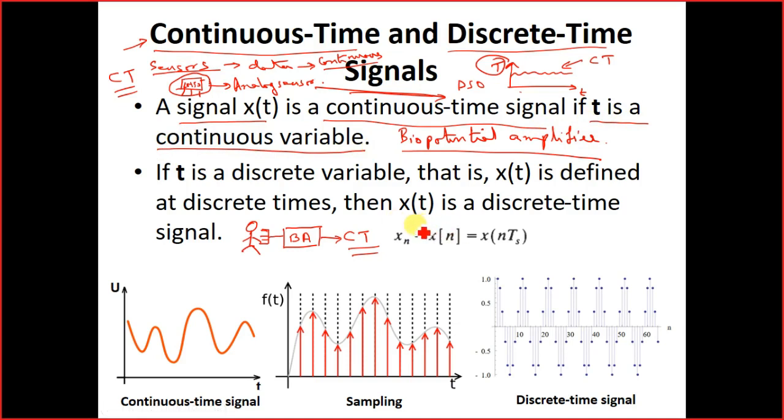Now suppose you take this signal, say this is a continuous time signal. Now I multiply this signal with delta t. What is delta t? Any idea? No? Delta t is the impulse signal.